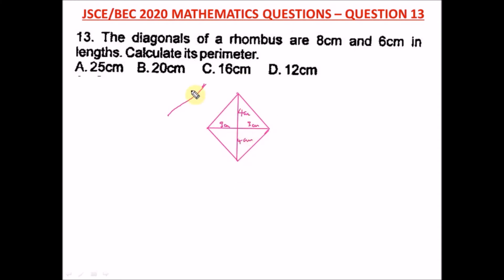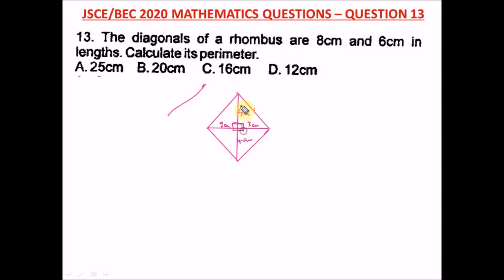Okay, all right. So it says calculate its perimeter. Now to get the perimeter is not the diagonal. The diagonal is inside the rhombus. So for the perimeter we have to add up the sides of the rhombus. We have 4 sides on the rhombus, so we have to look for this particular side. And once you get this side, you've gotten all the sides, because each side of the rhombus is equal. So from here we can apply, the diagonals bisect each other at angle 90 degrees.